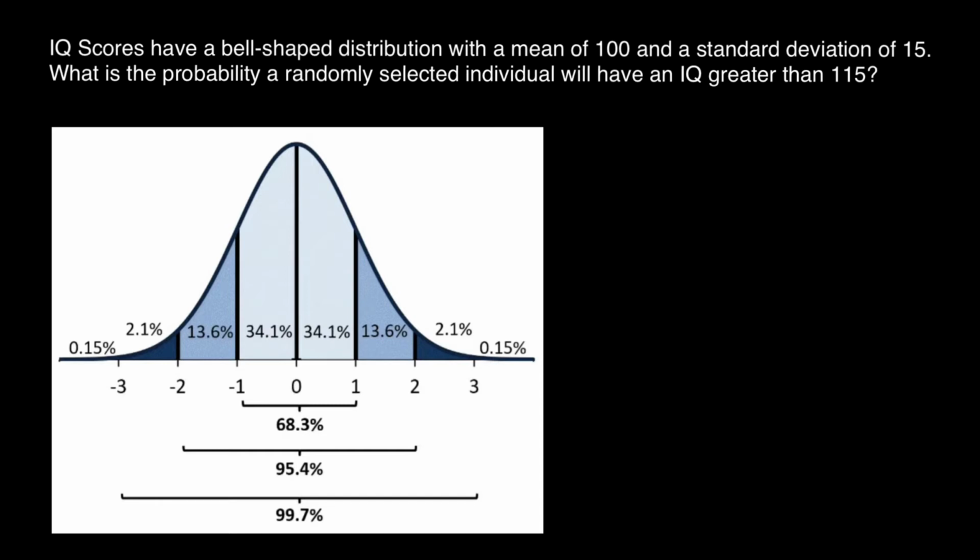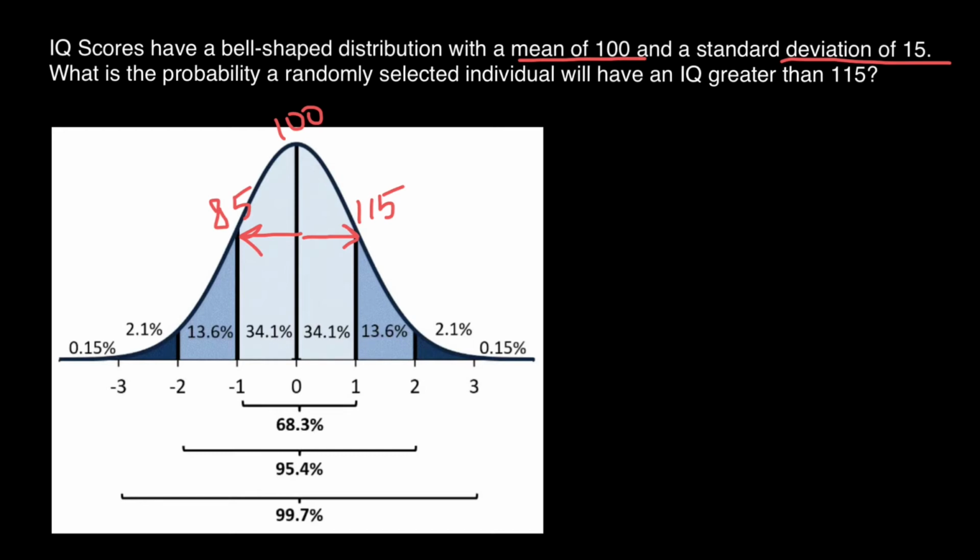How are we going to solve this problem? Let's read again. We are told that the mean score is 100. That means that here this mean is 100, and the standard deviation from the mean equals 15. When we plot it to the right, 100 plus 15 is going to be 115 here, and when we plot it to the left, we are going to get 100 minus 15, and it's going to be 85.